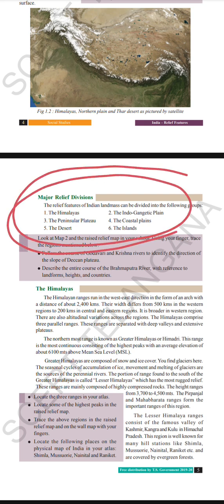What are the various relief features of India? So one by one we will clear. First of all, we will see what the various relief features of India are. The very first one you can see here is the Himalayas, the second one is the Indo-Gangetic Plains, the third one is the Peninsular Plateau, the fourth one is the coastal plains, the fifth one is the desert, and the sixth one is the islands.